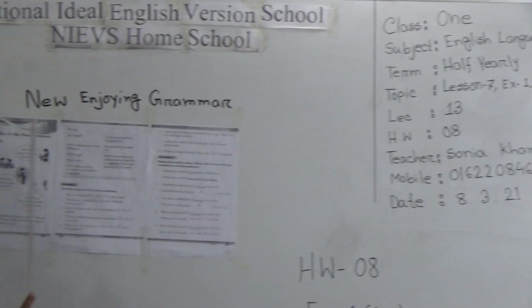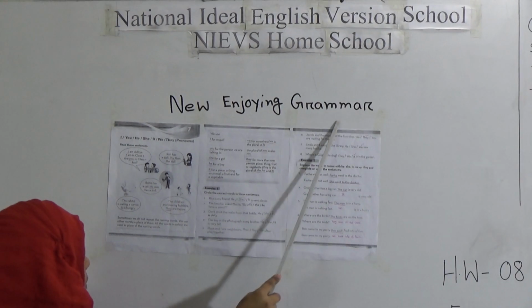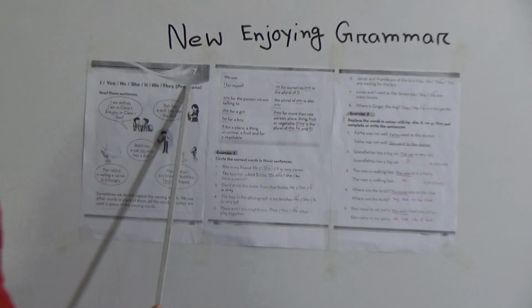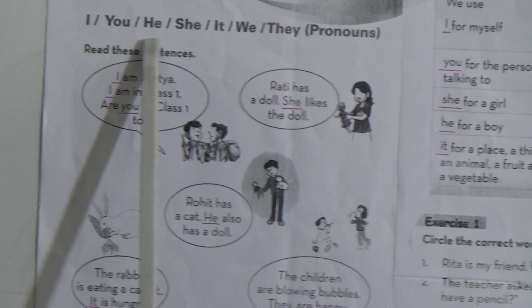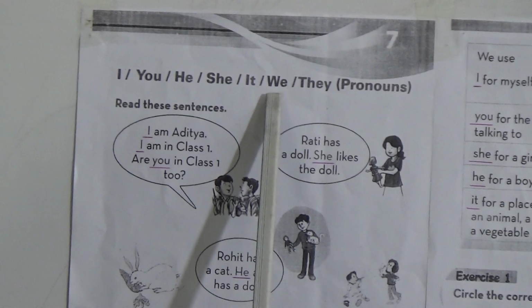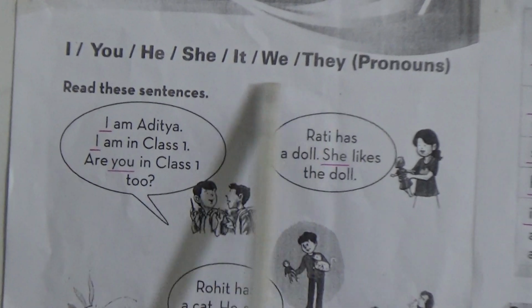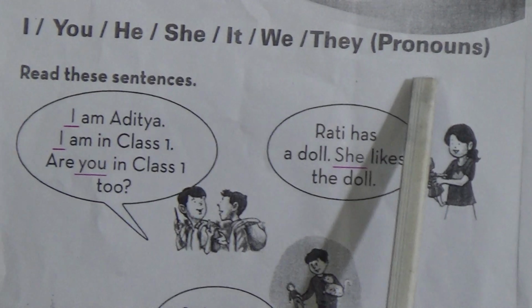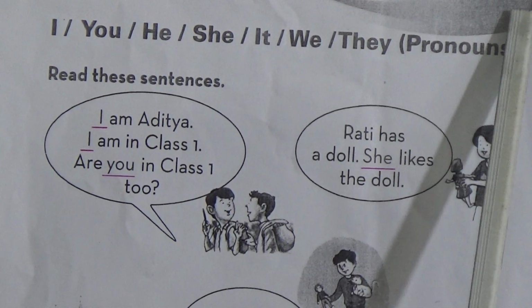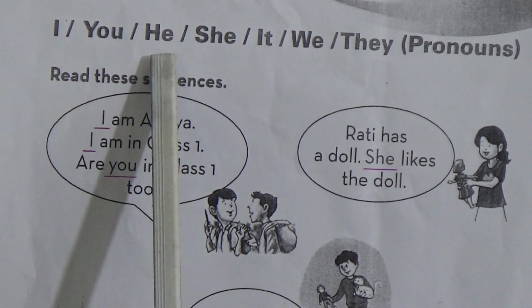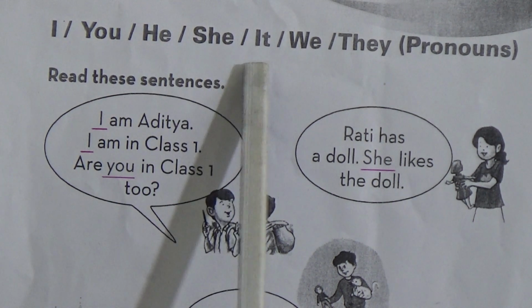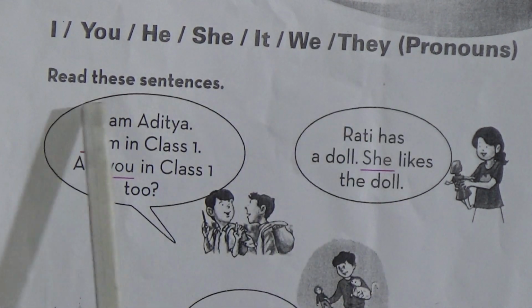Look at the board, students. In the New Enjoying Grammar book, this is lesson 7. I, you, he, she, it, we, they. These are all pronouns. The name of the lesson is pronouns.